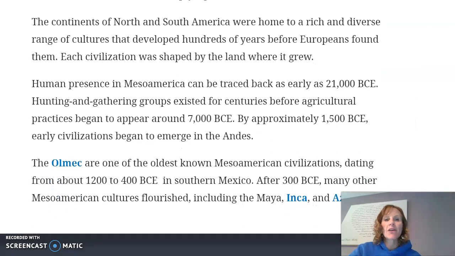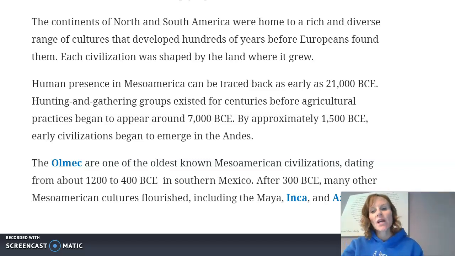Okay, next paragraph. The continents of North and South America were home to a rich and diverse range of cultures that developed hundreds of years before Europeans found them. Each civilization was shaped by the land where it grew. So this paragraph is just saying that North and South America had lots of different cultures. And they've been there for hundreds and hundreds of years before the Europeans even came. There were people there, and they had all kinds of thoughts and beliefs.